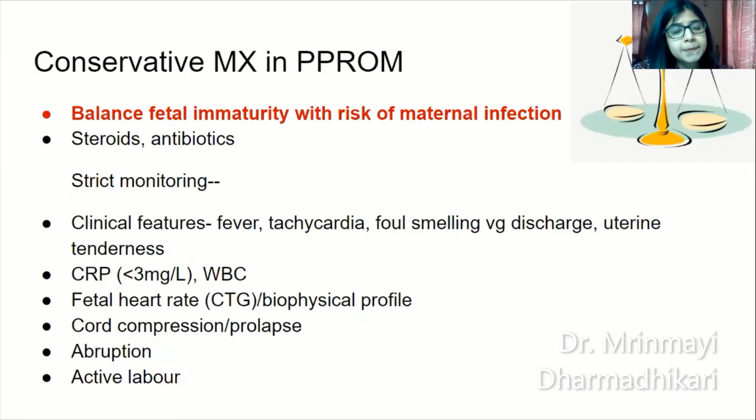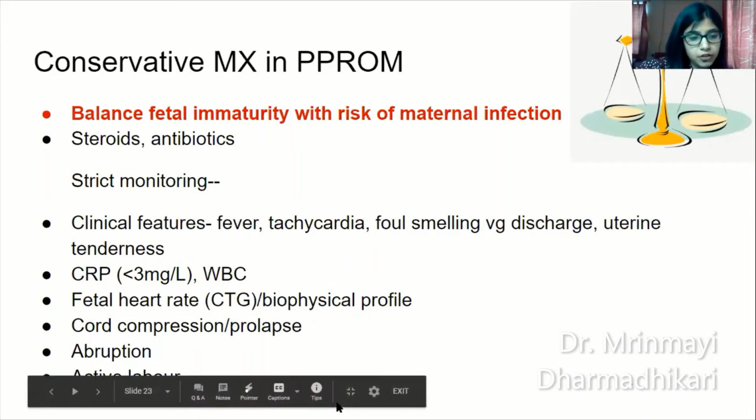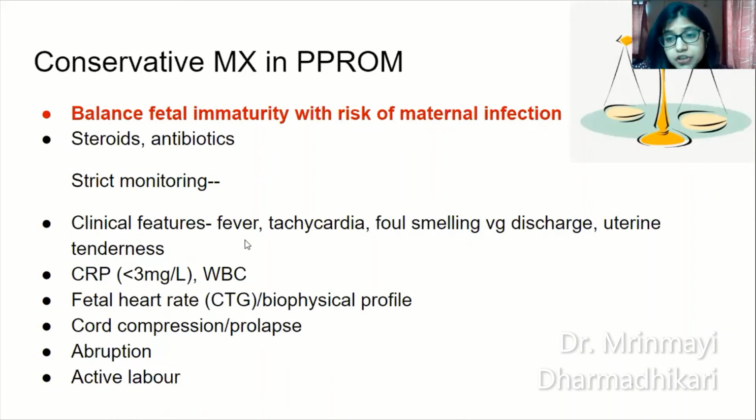Now, conservative management. Most important in conservative management is a balance between fetal immaturity and the risk of maternal infection. You have to strike a perfect balance. Give corticosteroids, give antibiotics, but strict monitoring of the patient has to be done with respect to clinical features such as fever, tachycardia, foul smelling vaginal discharge, uterine tenderness. All these point towards chorioamnionitis.